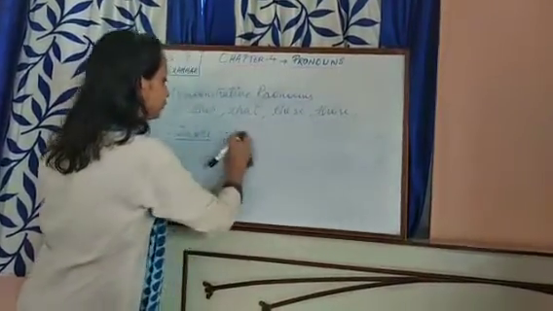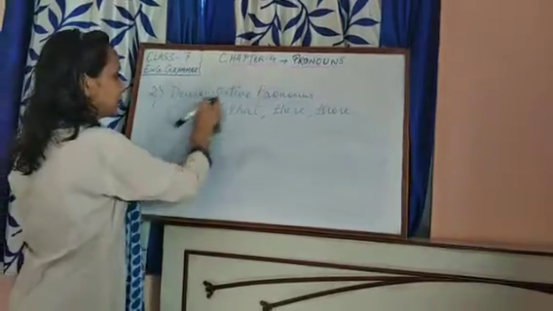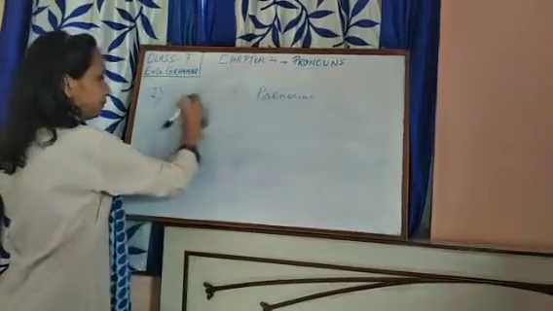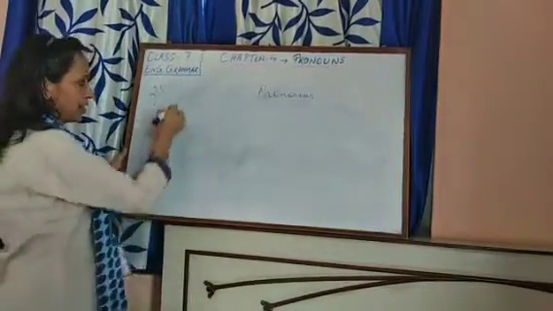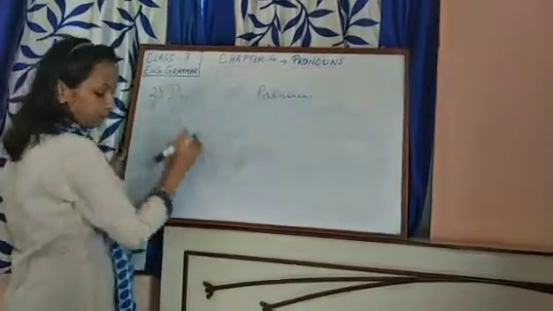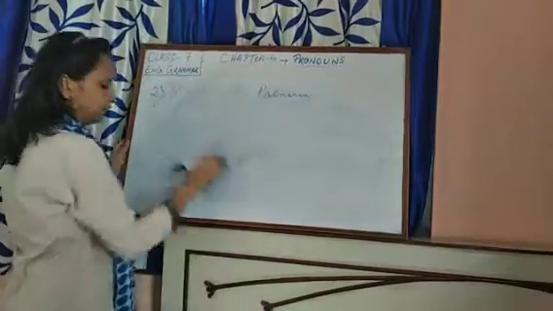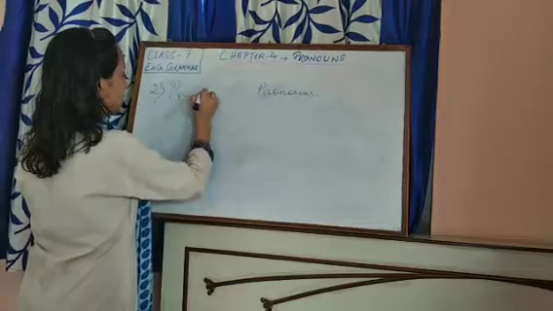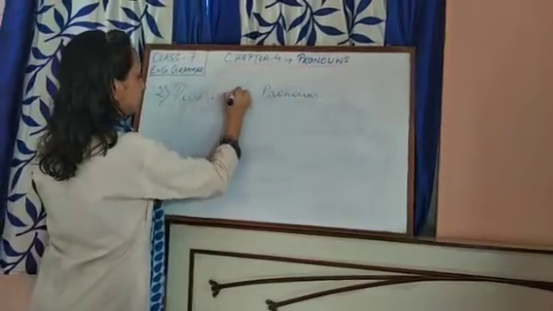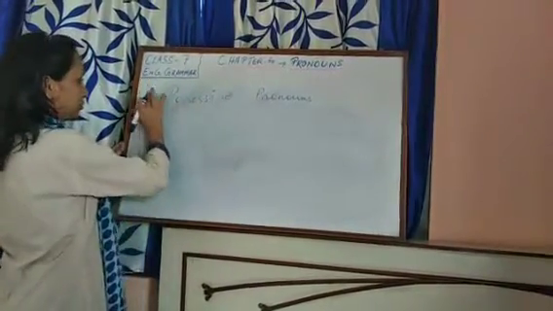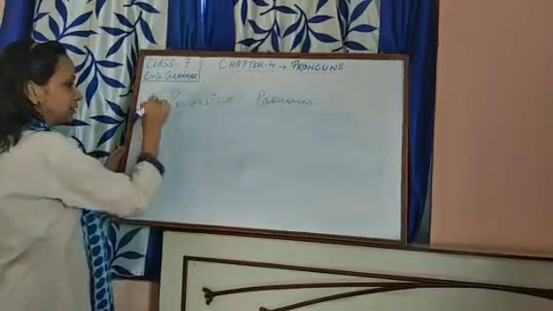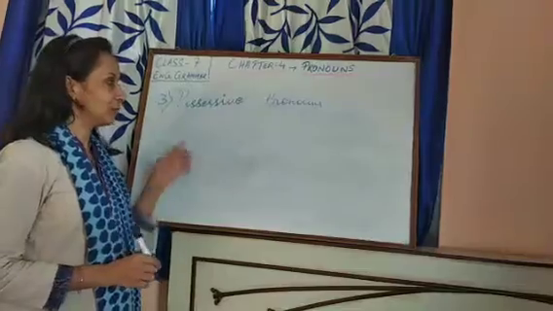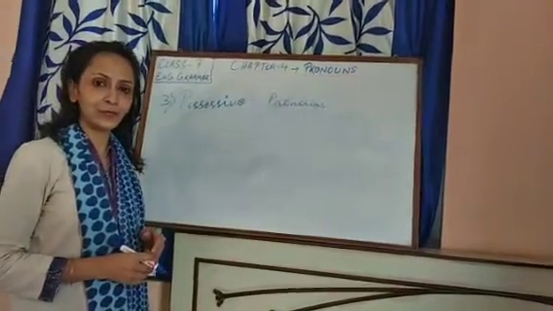Now, next we will learn the third type of pronouns, that is, possessive pronouns. So we are going to learn now possessive pronouns.